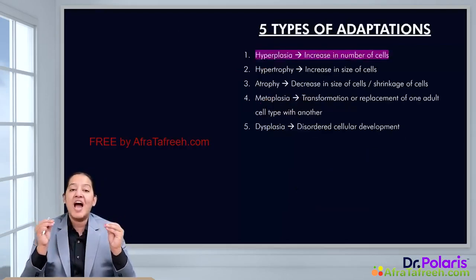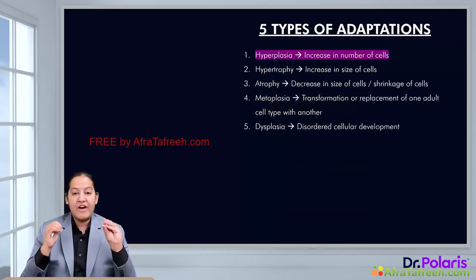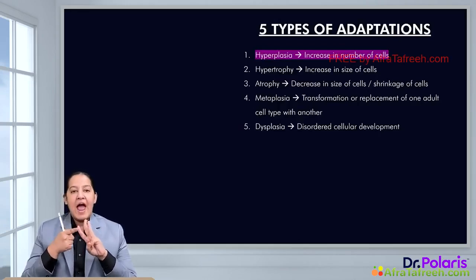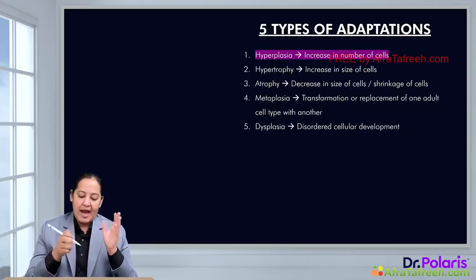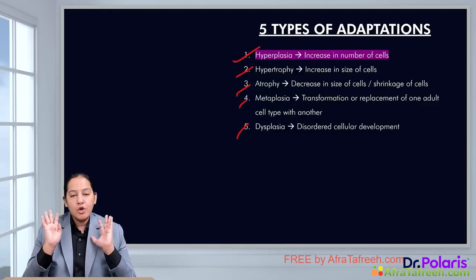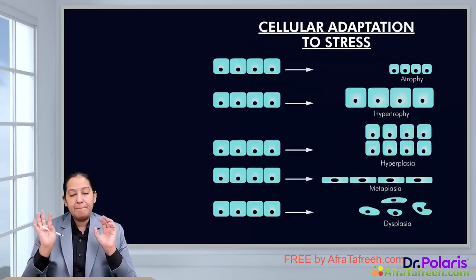Now coming to the types of adaptations. There are 5 types of adaptations: hyperplasia, hypertrophy, atrophy, metaplasia and dysplasia. So the 5 adaptations, the names are in front of you. You must understand the meaning of them.